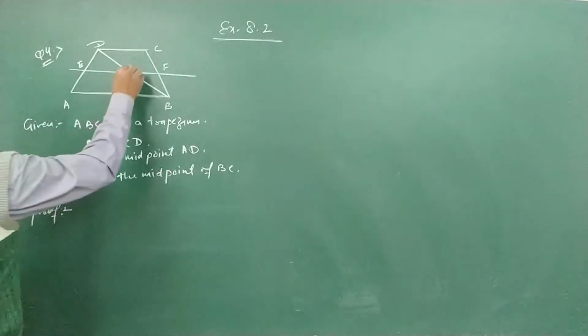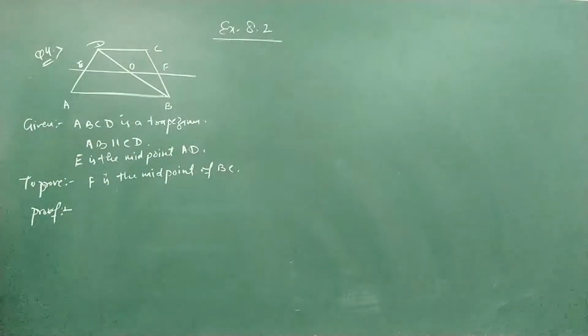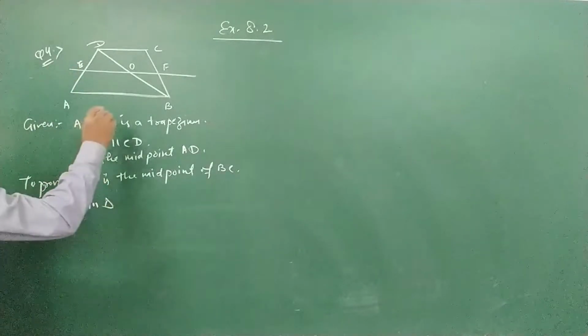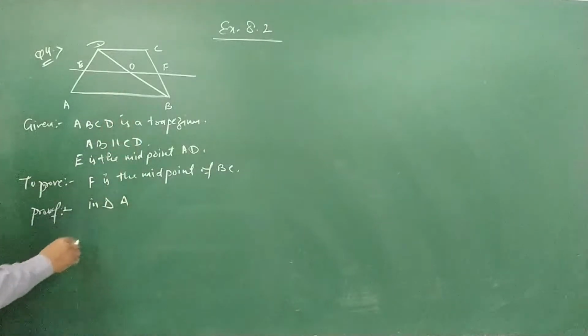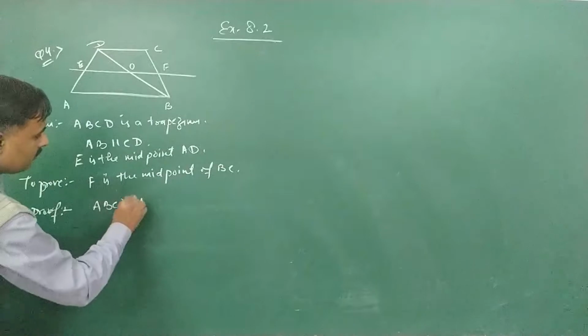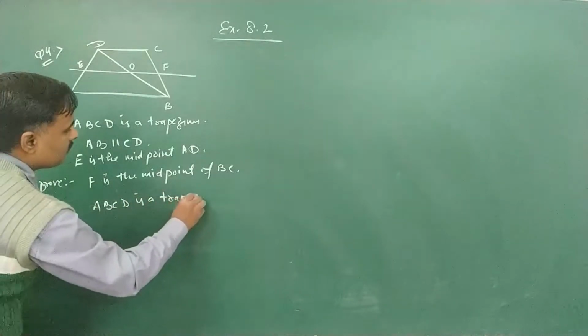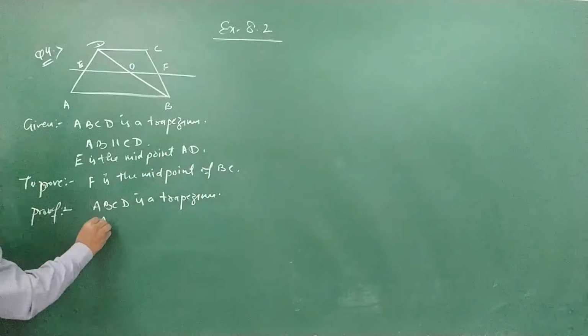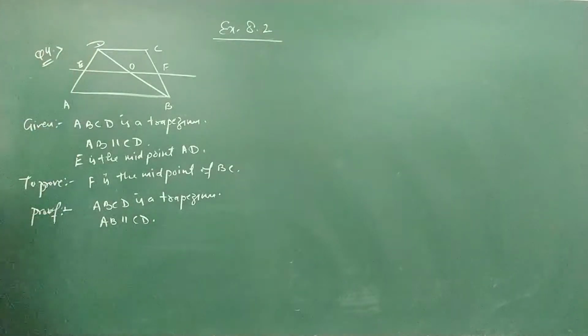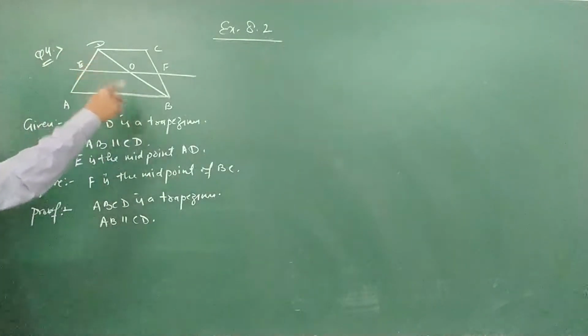What I am doing here is taking O as the intersection of EF and BD. If we are able to prove O is a midpoint, then we can prove F is a midpoint of BC. So I am taking one triangle first. ABCD is a trapezium where AB is parallel to CD, and so I am taking triangle ABD.